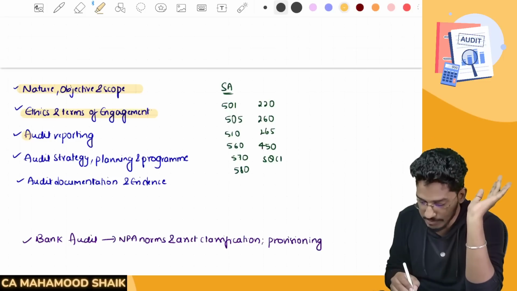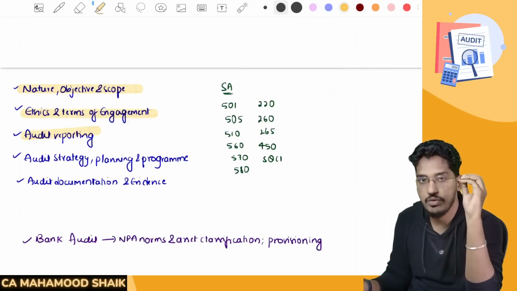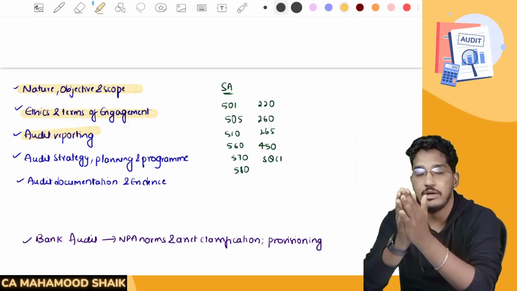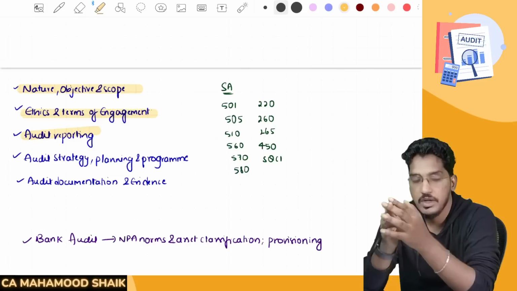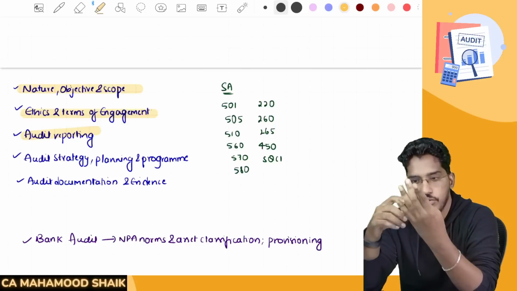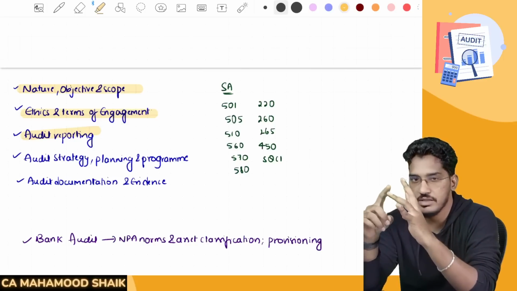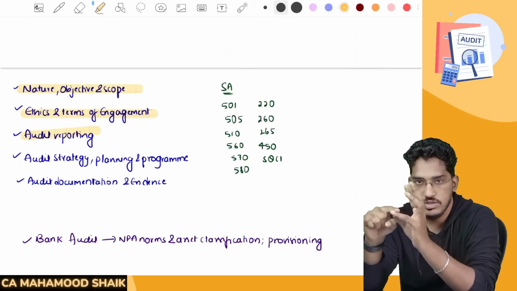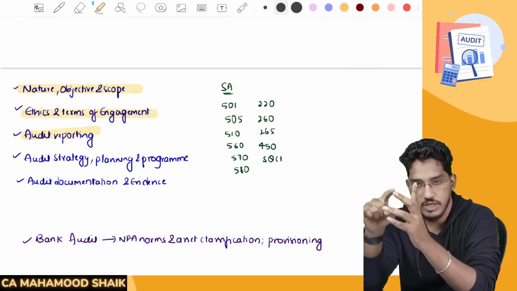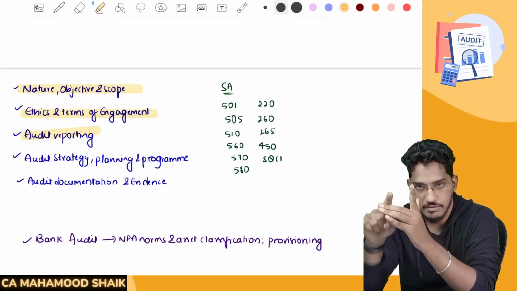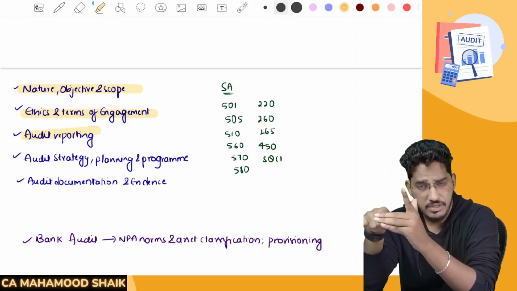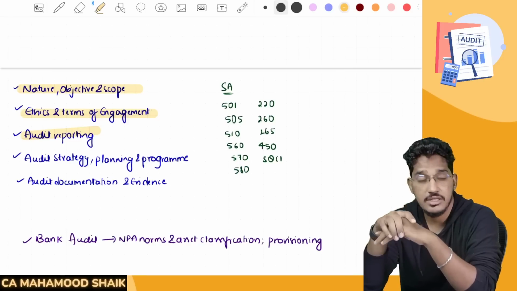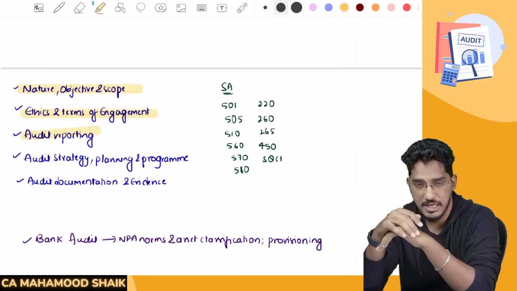Then comes the next chapter, which is audit reporting. So open the chapter audit reporting and try to complete that chapter. In the audit reporting chapter, we have 4 standards which are required to cover: 700, 701, 705 and 706. So 700 talks about the overall auditor's report, 701 talks about key audit matters, 705 talks about the different kinds of modified opinion, and 706 talks about emphasis of matter and other matter paragraph.